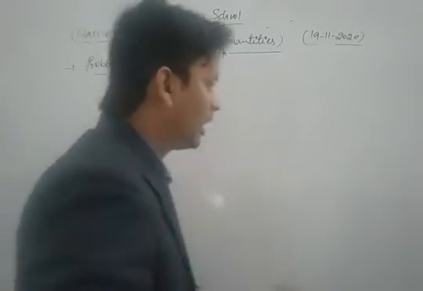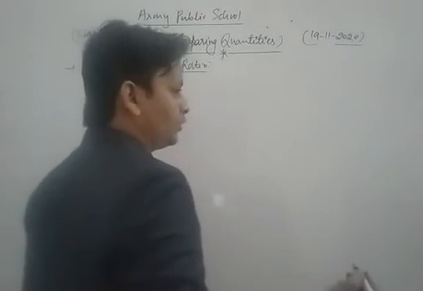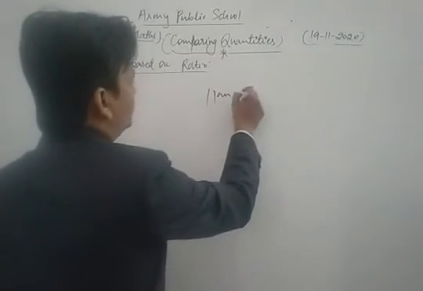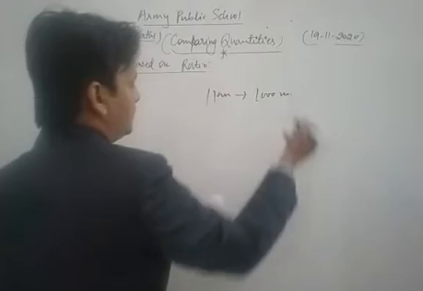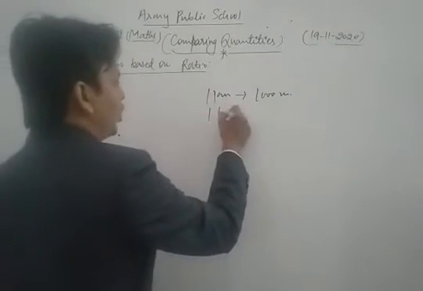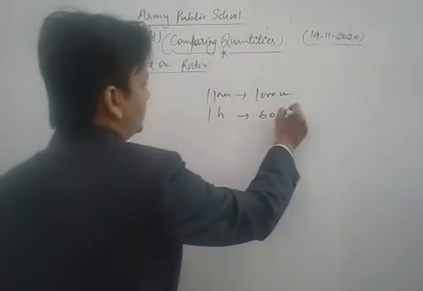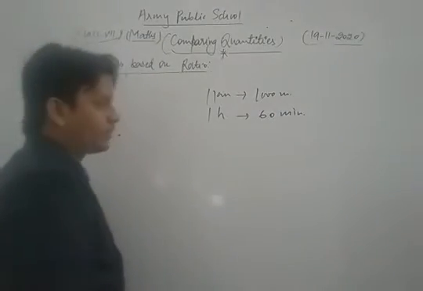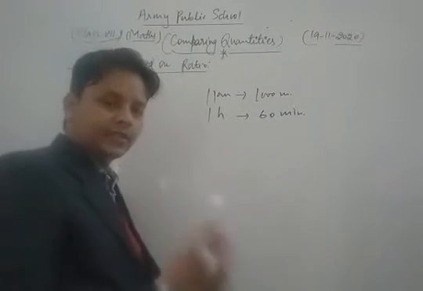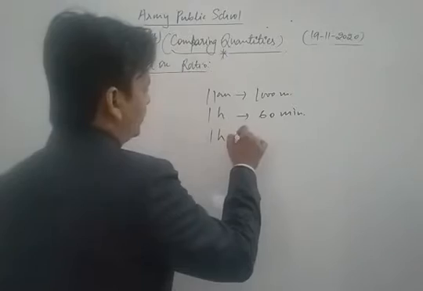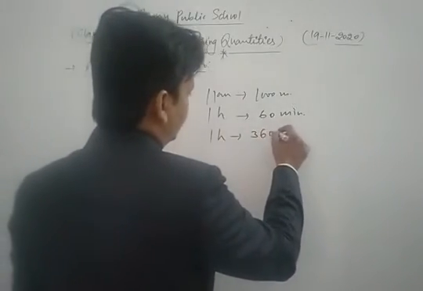Suppose we are asked how many meters are in 1 kilometer. You know that in 1 kilometer there are 1000 meters. Similarly, in 1 hour there are 60 minutes, and in 1 hour there are 3600 seconds.